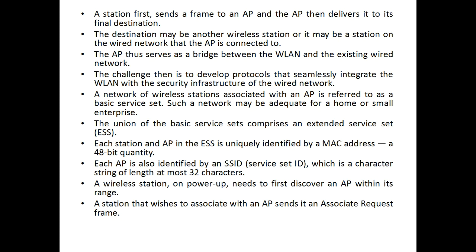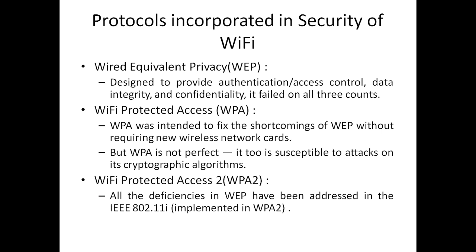A station that wishes to associate with an AP sends it an associate request frame. So first it needs to identify the access point within its range, then it sends the associate request frame to that access point, then the access point accepts it and gives a reply in the form of an associate reply frame. Once the reply comes from the access point, communication takes place, and based on that, the sender prepares a frame to send to the destination.